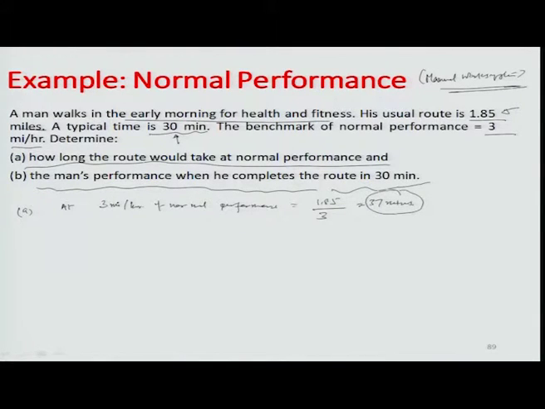Now, he is walking a little faster than the normal performance, because he is taking only 30 minutes, and a person walking at a typical normal walking speed of 3 miles an hour would take about 37 minutes. So, it is 7 minutes extra that a normal person will take. So, he is working at a higher efficiency.